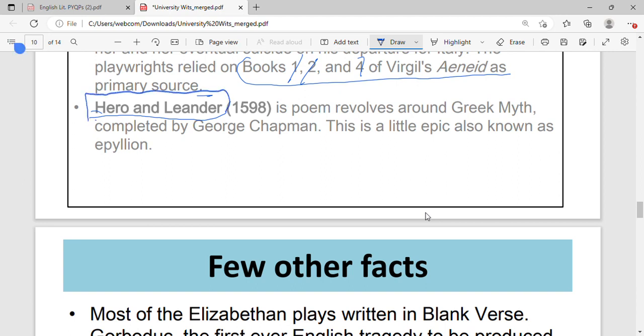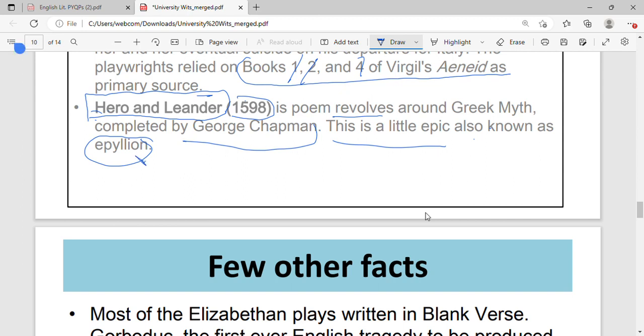Okay. Hero and Leander is the poem, published in 1598, which revolves around a Greek myth. So it is based on this Greek myth. Because Christopher Marlowe died earlier, it was completed by George Chapman. This is a little epic, which is also known as an epyllion. So, in which form is this poem written? Epyllion form. There will be a question on this as well.